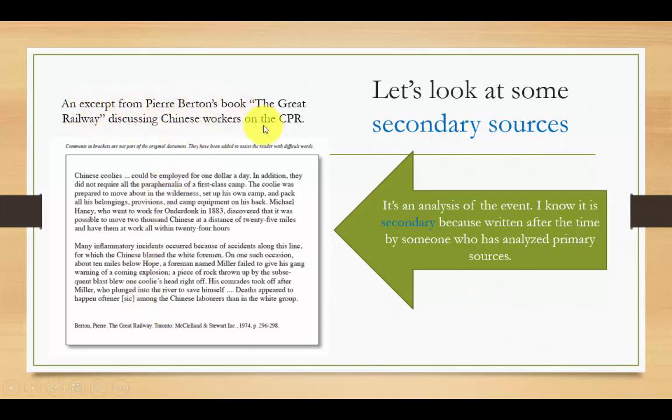Here we have an excerpt from the book The Great Railway by Pierre Burton. This book is about the experience of Chinese workers on the CPR. Really, the book is about the CPR itself, but here in this excerpt, he's talking about Chinese workers. The book was written in 1974, so about 100 years after the CPR was constructed. So it was written later, and we know that this person has analyzed primary sources to create their book. So this book itself is a secondary source.